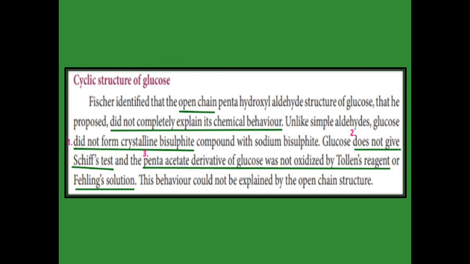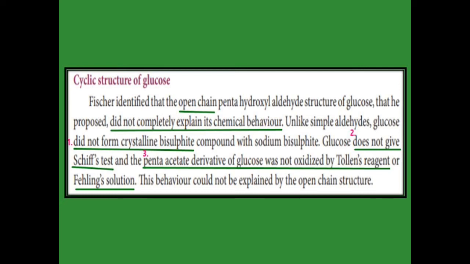So far we studied the structure of glucose in a linear form, called the open chain structure. The open chain pentahydroxy aldehyde structure does not explain some chemical behavior. What does that mean? Simple aldehydes form a crystalline bisulfite when they react with sodium bisulfite. Glucose does not form the crystalline bisulfite. Simple aldehydes also give a positive Schiff test, but glucose does not answer the Schiff test.